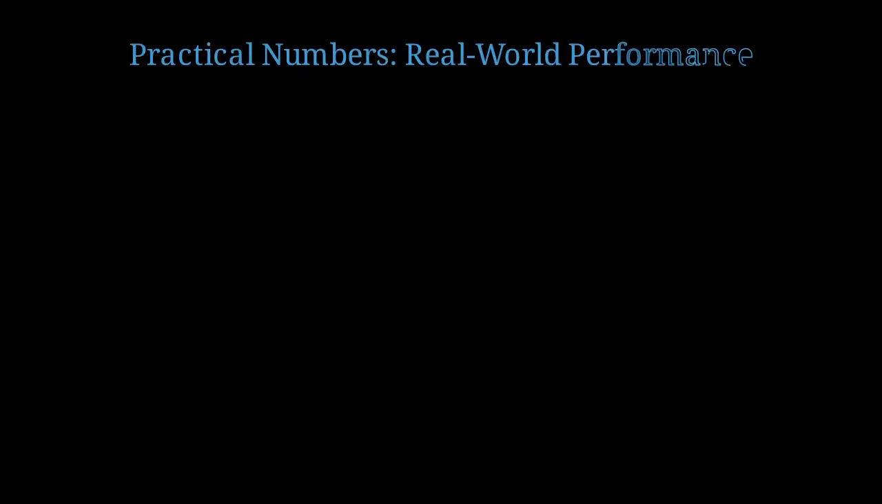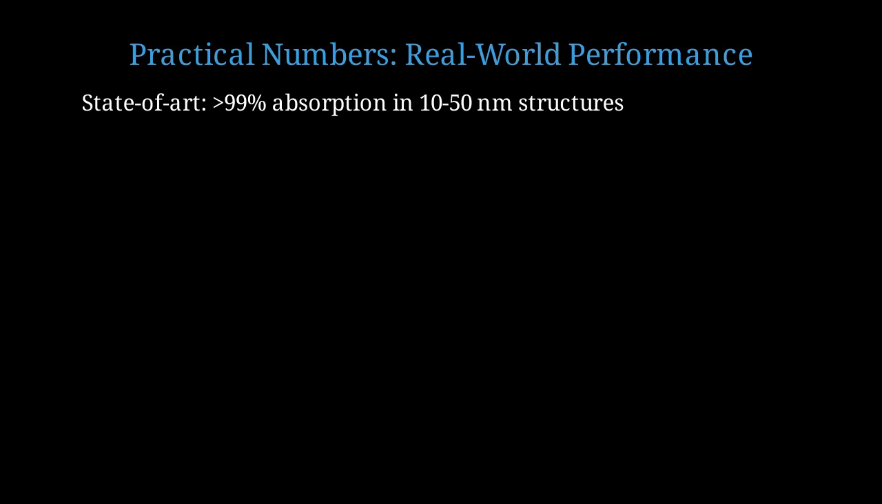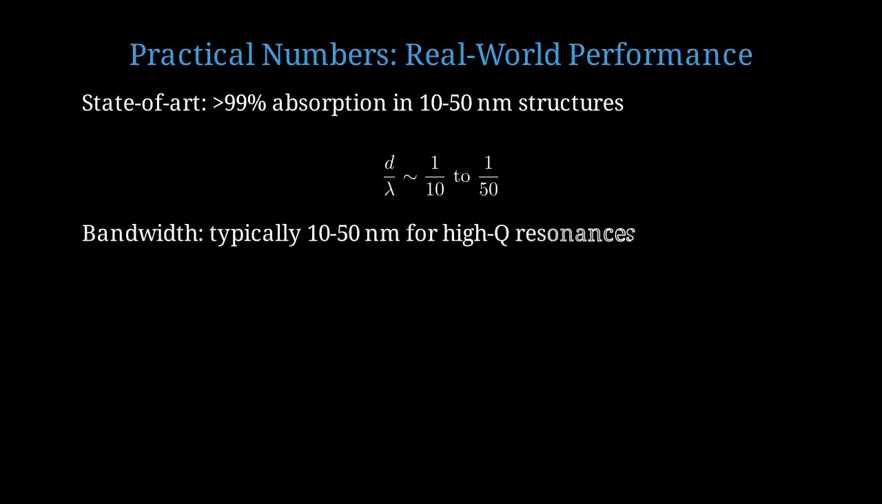Let's talk about practical numbers. What absorption can we actually achieve in real devices? State-of-the-art experiments have demonstrated greater than 99% absorption in structures just 10 to 50 nanometers thick. This is remarkable considering visible wavelengths are 500 nanometers. The ratio d over lambda is approximately 1/10 to 1/50. We're absorbing light in a structure 1/50 of a wavelength thick. The bandwidth is typically 10 to 50 nanometers for high-Q resonances. Broader bandwidths are possible with multi-resonant designs or lossy materials.